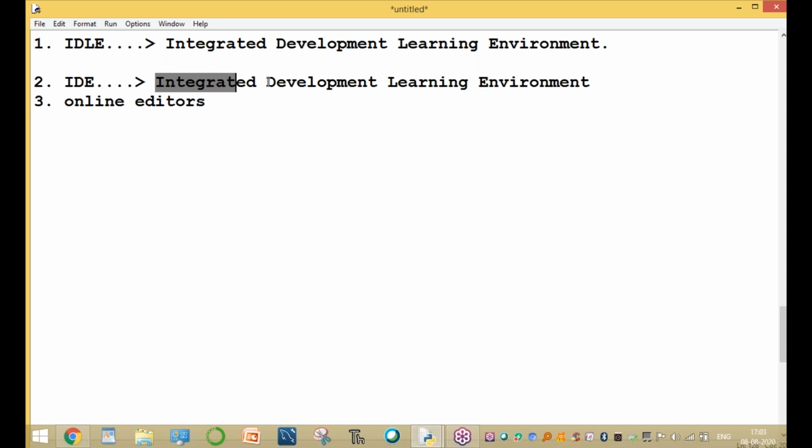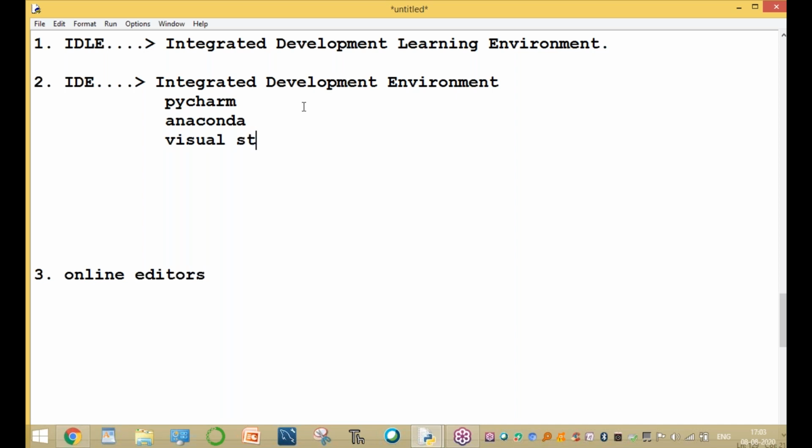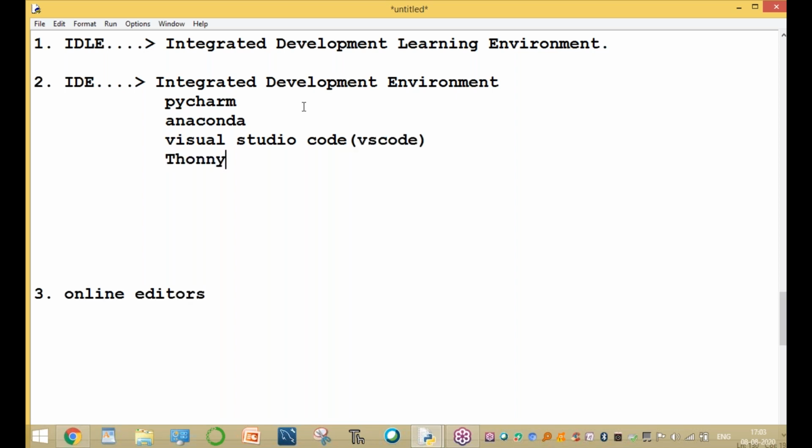And what is an IDE, sir? IDE means Integrated Development Environment. Here we can write Python programs and also C, C++, Java, JavaScript, HTML, CSS, and many other programs. Which IDEs are available? One best IDE for Python is PyCharm. Another one is Anaconda. Another is Visual Studio Code, that is VS Code. Thonny is also an environment, easy for beginners. Sublime Text is also an environment.